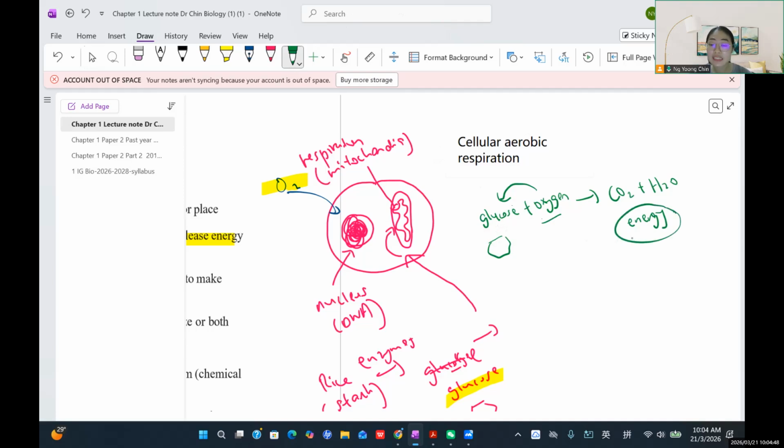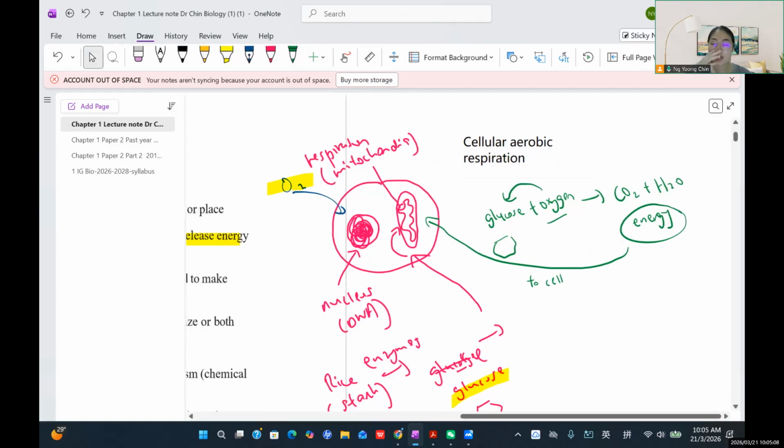After it is released, this energy will be supplied to our body cells. Why? Because body cells require energy input to do their work. For example, the muscle cells require energy to do contraction and relaxation.